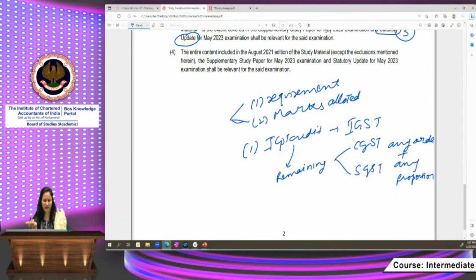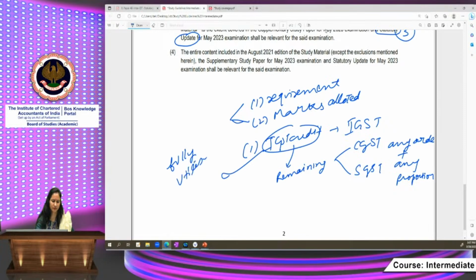You can utilize your IGST in any manner so that your net GST payable is nil or minimum. The entire IGST should be fully utilized before the ITC of CGST or SGST. First of all, this IGST should be fully utilized. Then CGST.